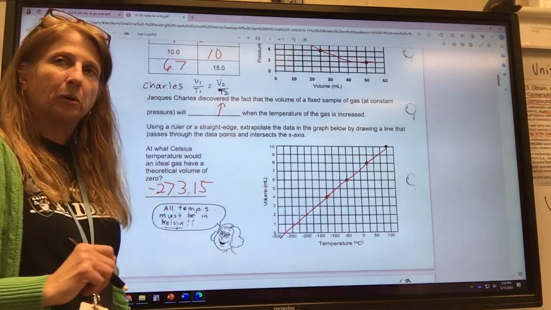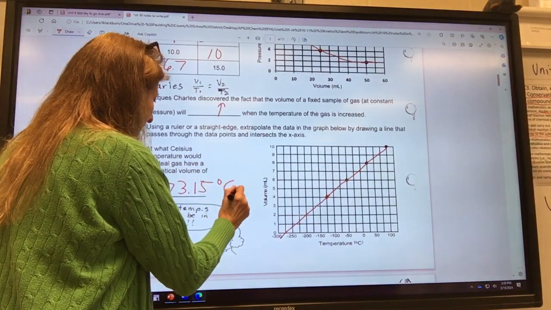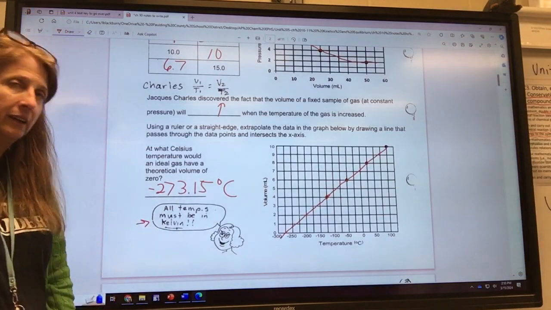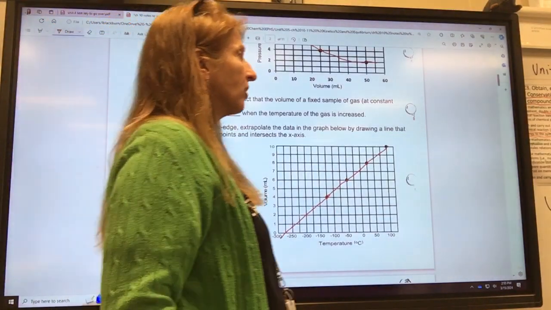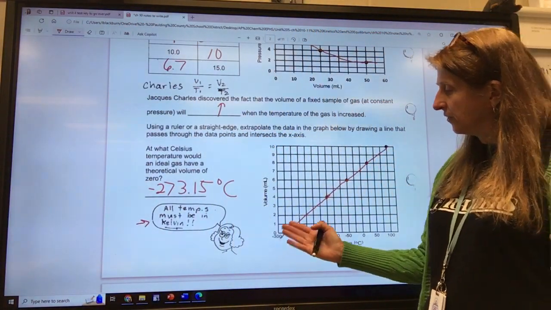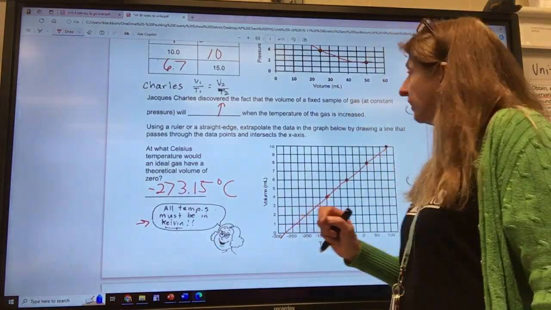273.15. What is that number? It has to do with the gas laws, doesn't it? Well, here's our hint. Everything must be in Kelvin. That's our conversion factor between Celsius and Kelvin, isn't it? Kelvin is the scale that has the 0 where all molecular motion ceases.